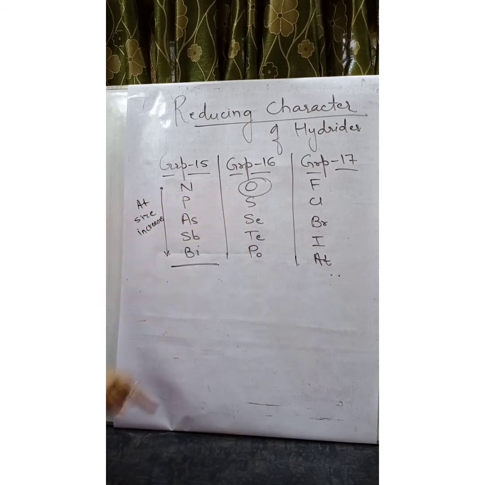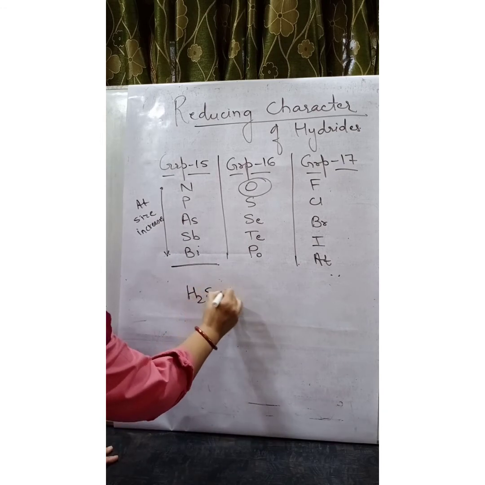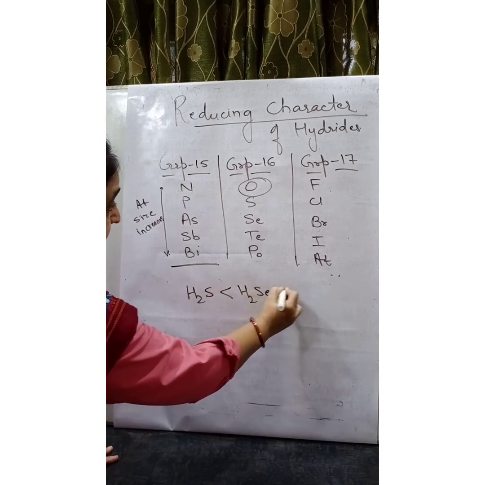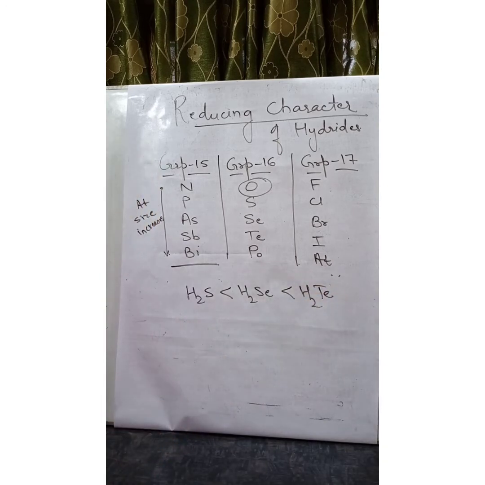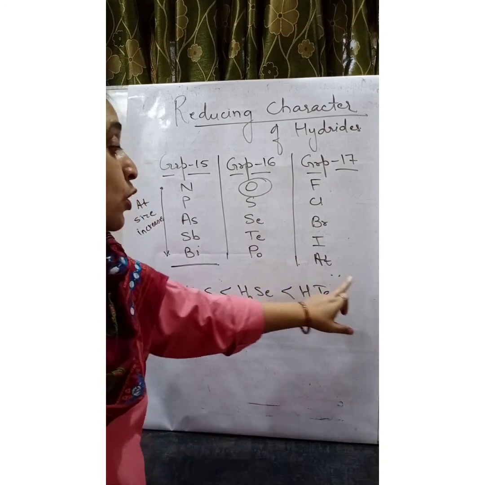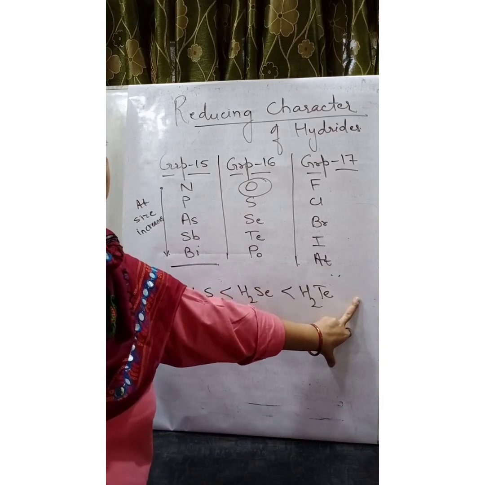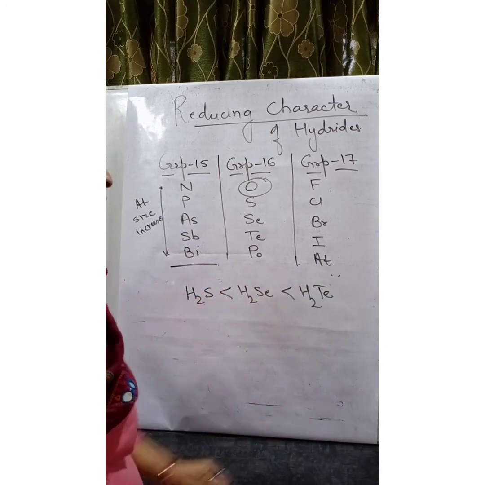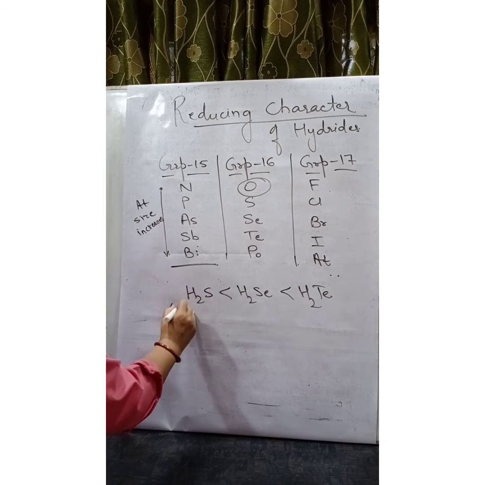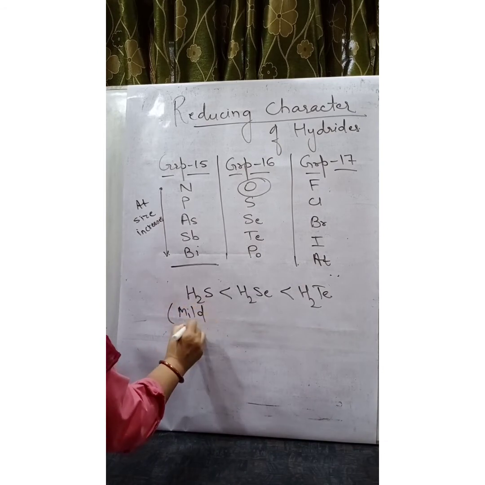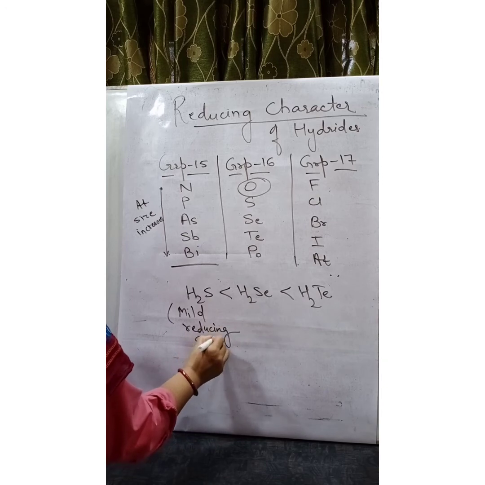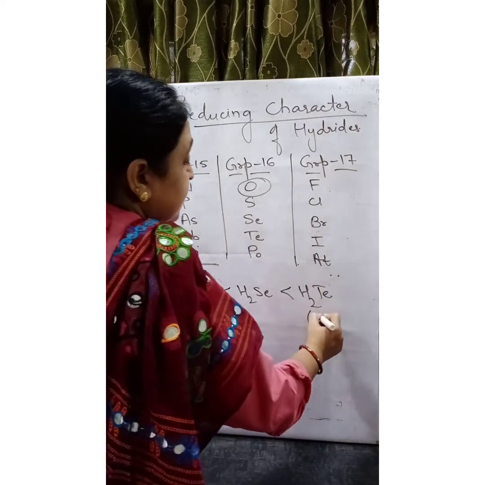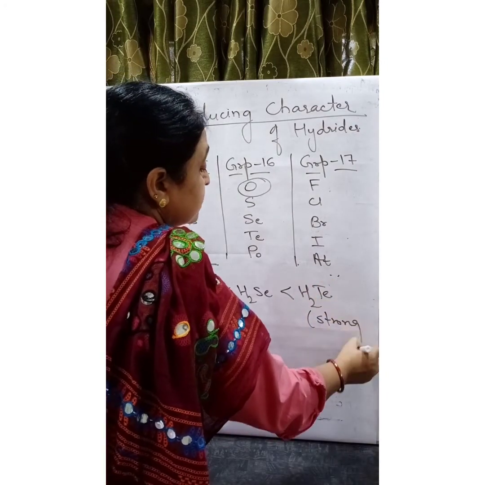So we can write that H2S is less than H2Se, less than H2Te, and the hydride of polonium is not that stable, so we are not writing it. So H2S is a mild reducing agent, whereas this is a strong reducing agent.